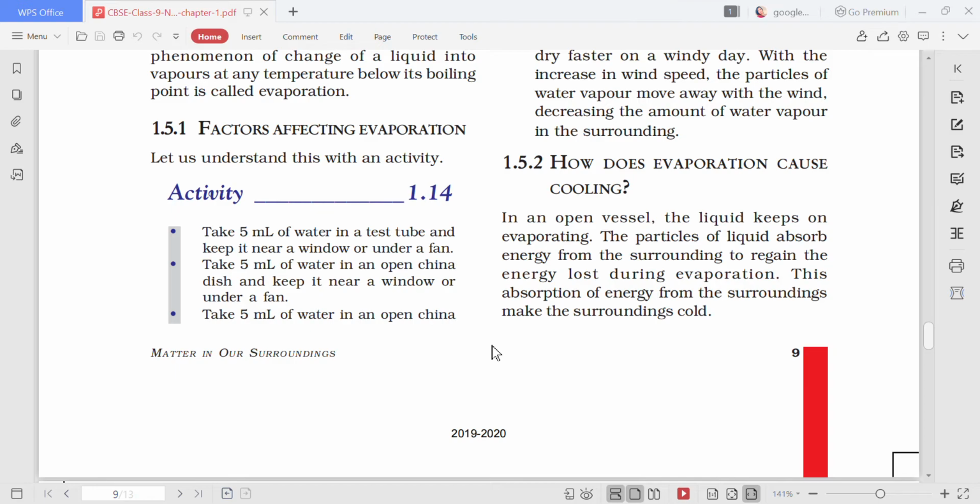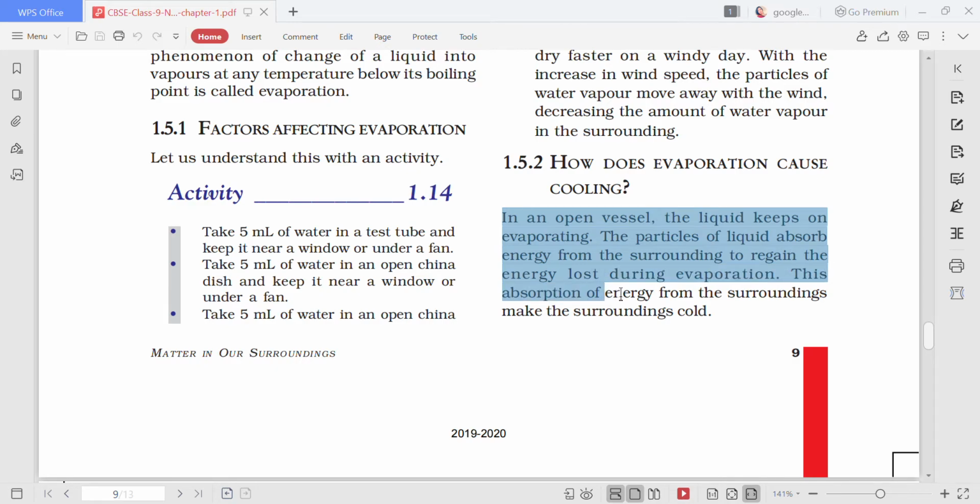So your next question here is, how does evaporation cause cooling? The question is already written, and the answer is here. In an open vessel, the liquid keeps on evaporating.